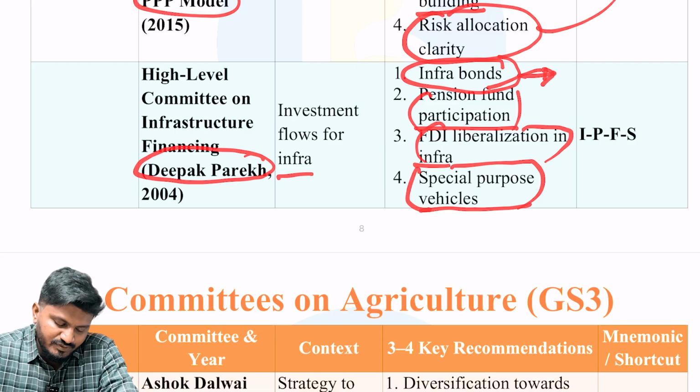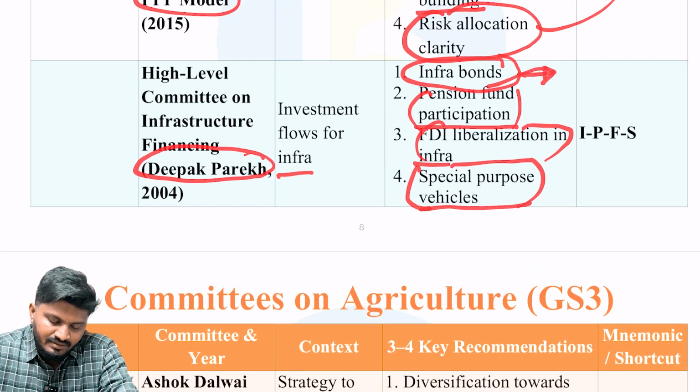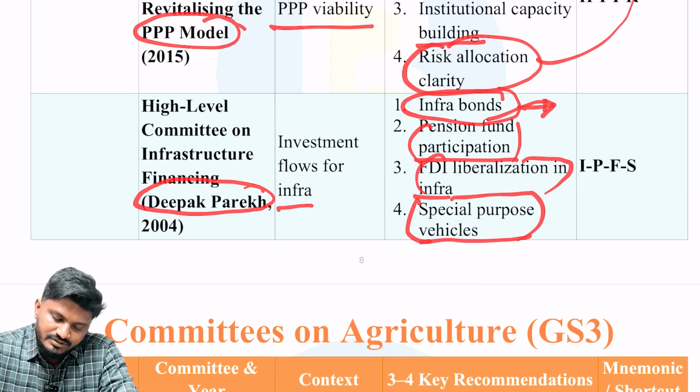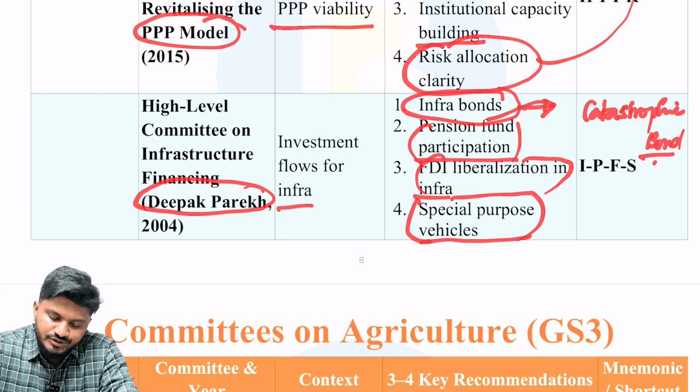All these recommendations were given by the Deepak Parekh committee. These infra bonds are very important because now we are moving towards catastrophe bonds. Catastrophe bonds are also called CAT bonds, which provide insurance against hazards or disasters.